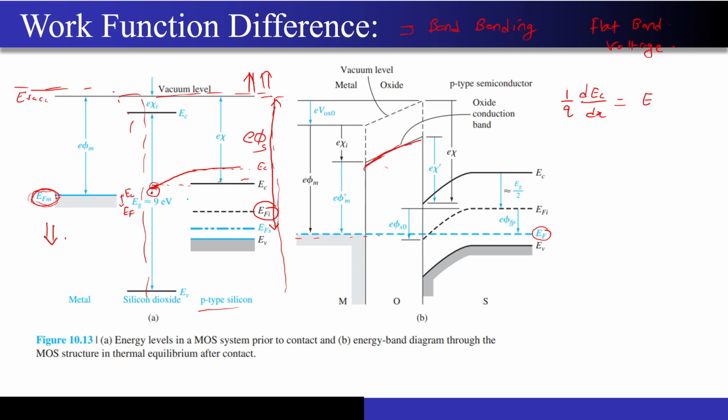So now what happens at equilibrium? Fermi level has to align, correct? Anything can happen, but Fermi level has to align for both the cases, that is, the Fermi level on the metal as well as on the semiconductor and oxide as well. Since the Fermi level over here is at the lower side, this particular section will try to move up, and this particular section over here will try to move down. So if I take this point, since this section is moving upside, the band bending direction will look something like this, and this is why you got the band bending in this particular fashion.